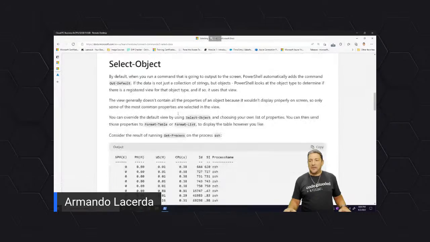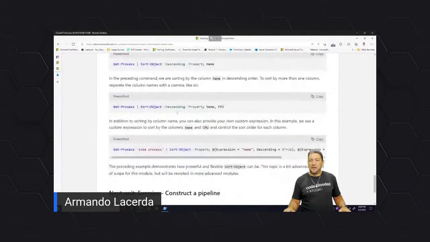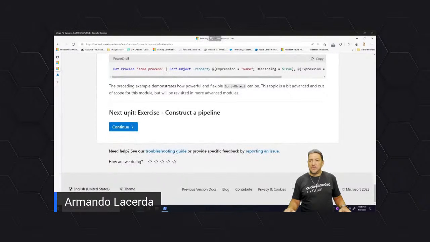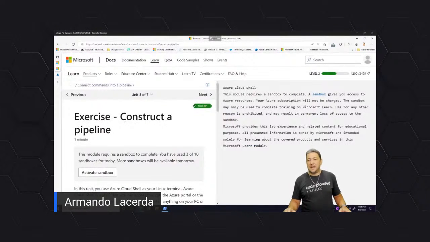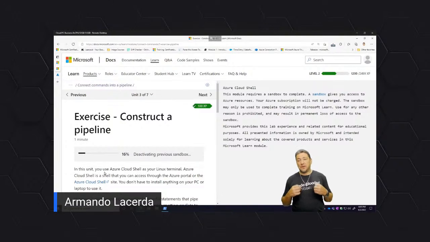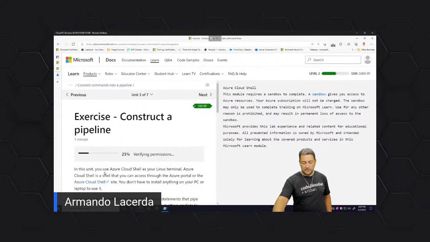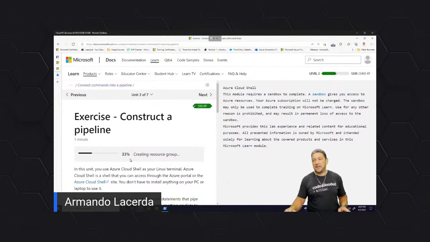Let's jump into the exercise; you can read these things on your own. Once again, you need a sandbox. The sandbox for the previous unit was already discarded, and now we have a new one available for this module.